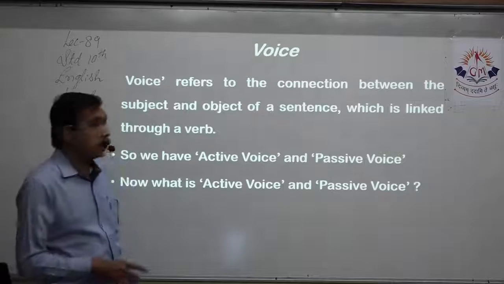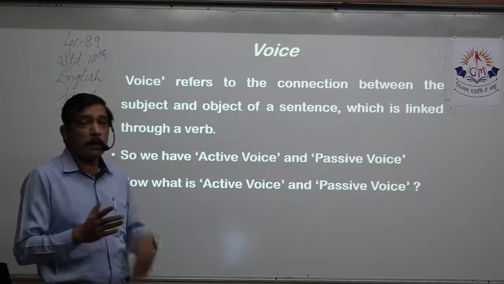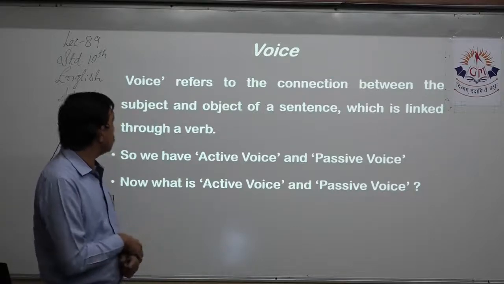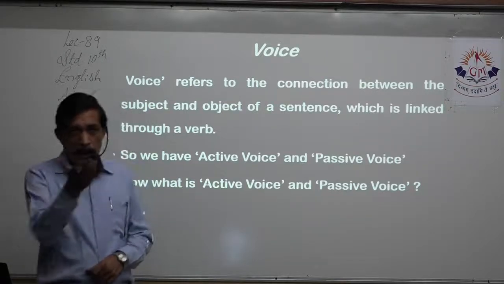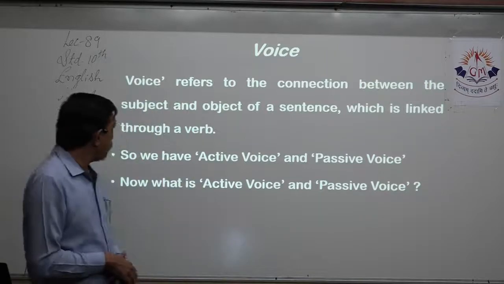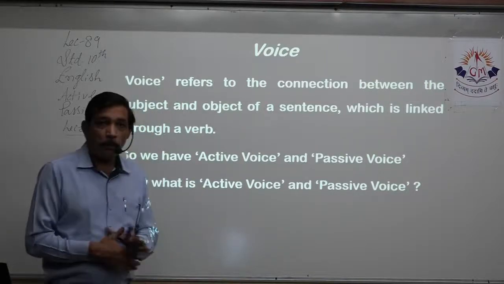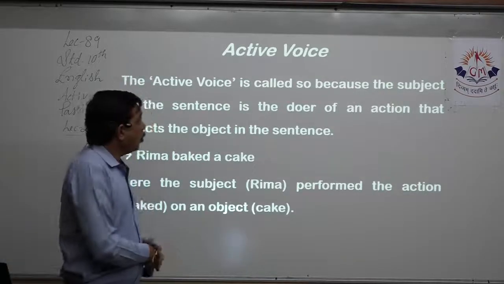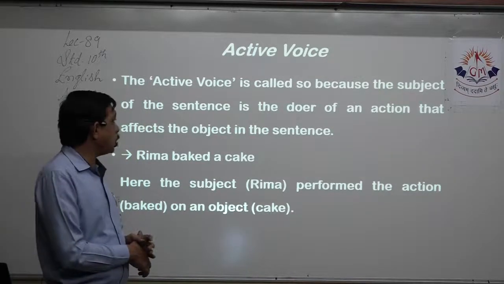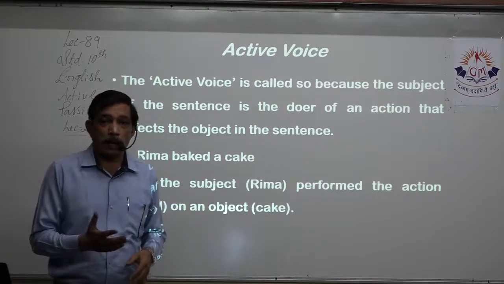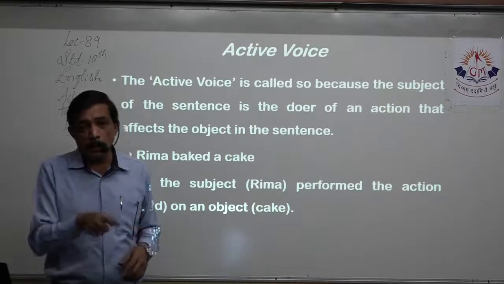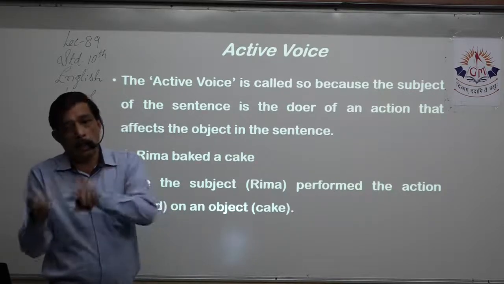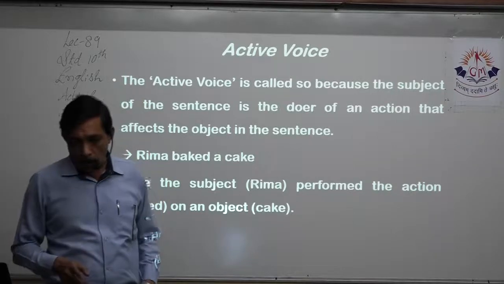First, we learned what a voice refers to. Voice is the connection between the subject and the object of a sentence, which is linked through a verb. That is the SVO format that we have. We have active voice and passive voice. Now, what is active voice and passive voice? Active voice is called so because the subject of the sentence is the doer of the action. That means first there will be the subject, then the verb, and then the object. The subject is doing some work on that object.